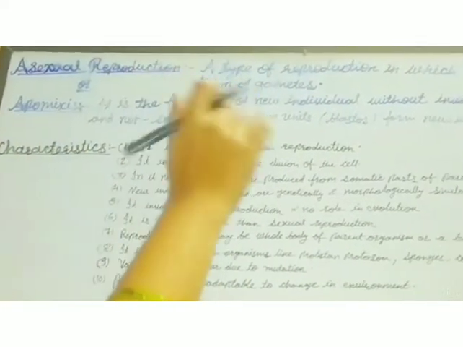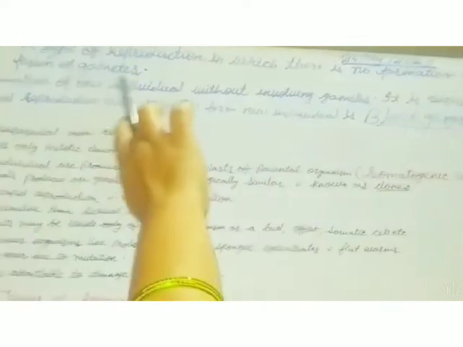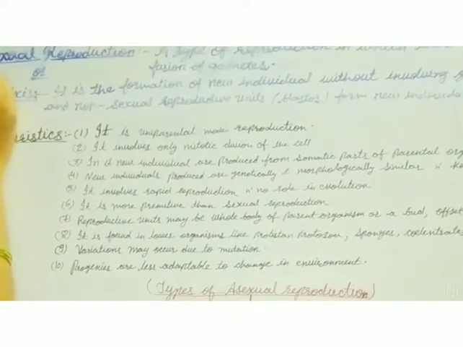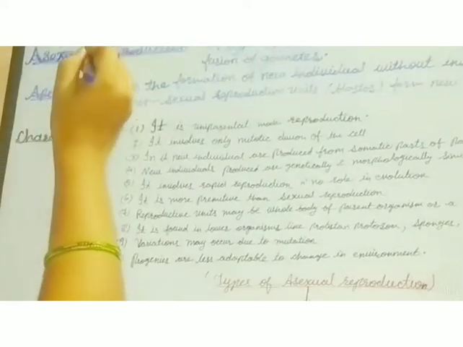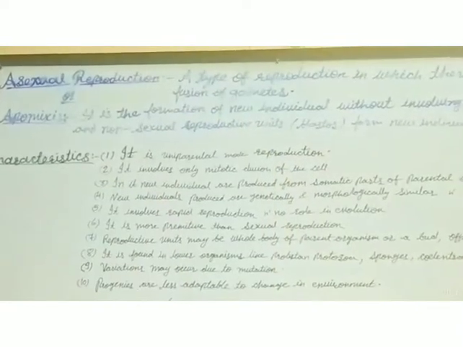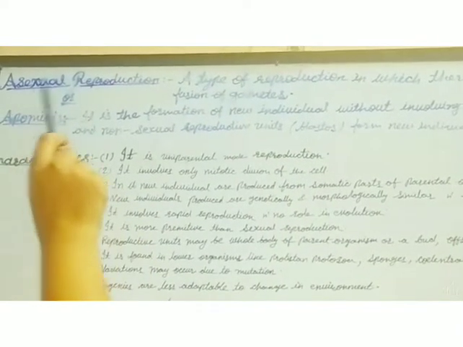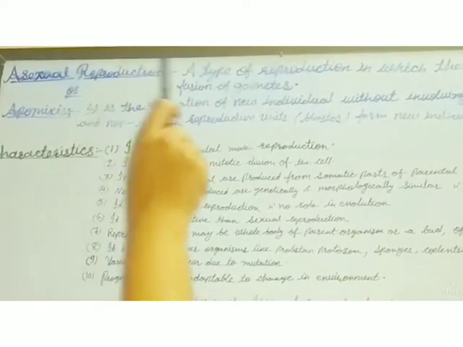Asexual reproduction is a type of reproduction which involves no formation and fusion of gametes. Here the "A" shows the negation, meaning there is no sexual activity, and the formation of gametes and fusion of gametes does not take place here. That is why it is called asexual reproduction.